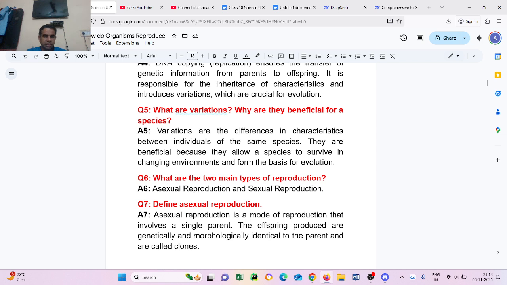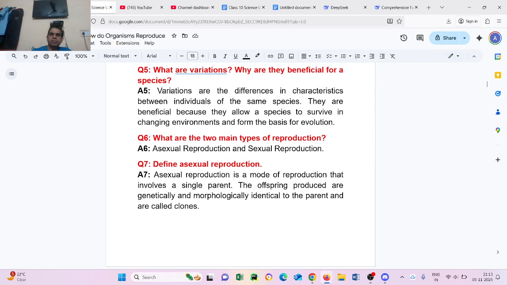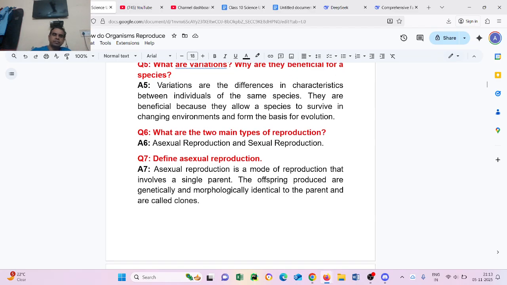Question number 6: What are the two main types of reproduction? Asexual reproduction and sexual reproduction. Question number 7: Define asexual reproduction. Asexual reproduction is a mode of reproduction that involves a single parent. The offspring produced are genetically and morphologically identical to the parent and are called clones.